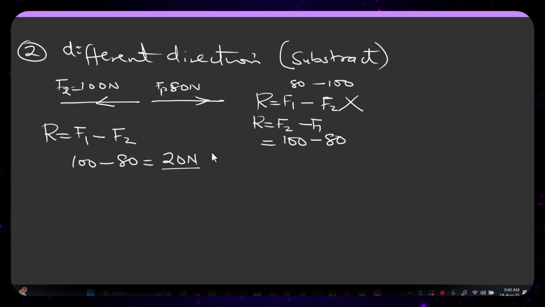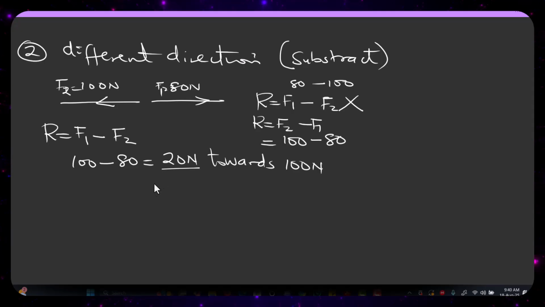20 Newton towards, is going to be what? Towards the 100 Newton. And why did I say towards the 100 Newton? I'm just showing the direction. 100 minus 80 is going to give you 20 Newton, which is the resultant.